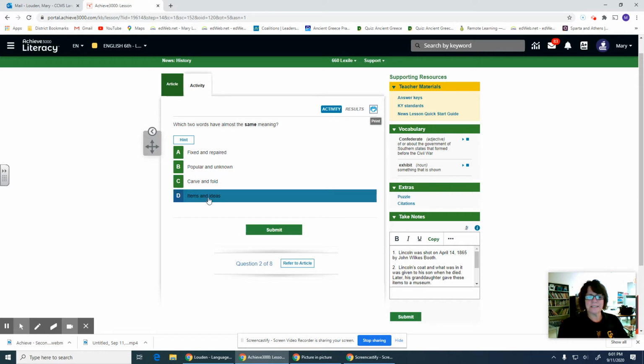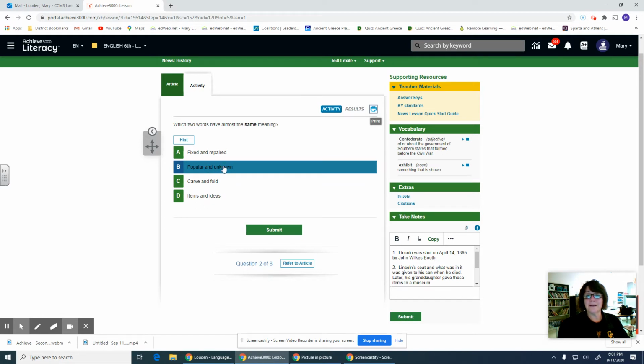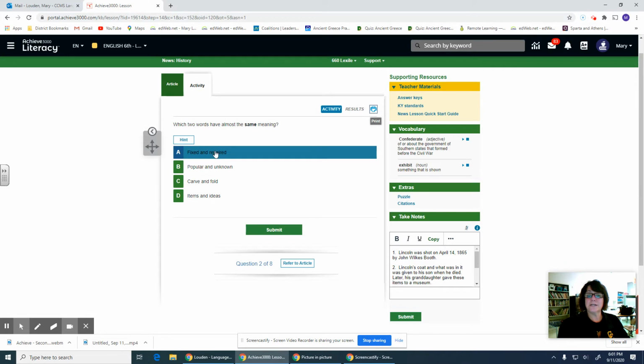Items and ideas, not really. Popular and unknown, those are actually kind of like opposites. Fixed and repaired, those have the same meaning. So that's one you don't really need to go back to the story for.